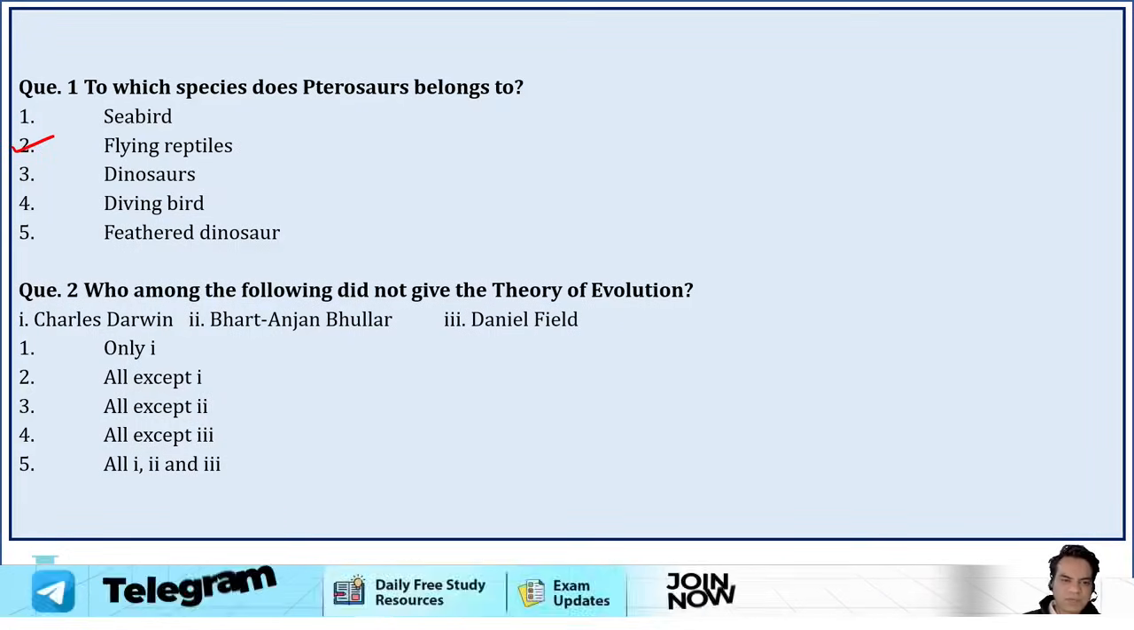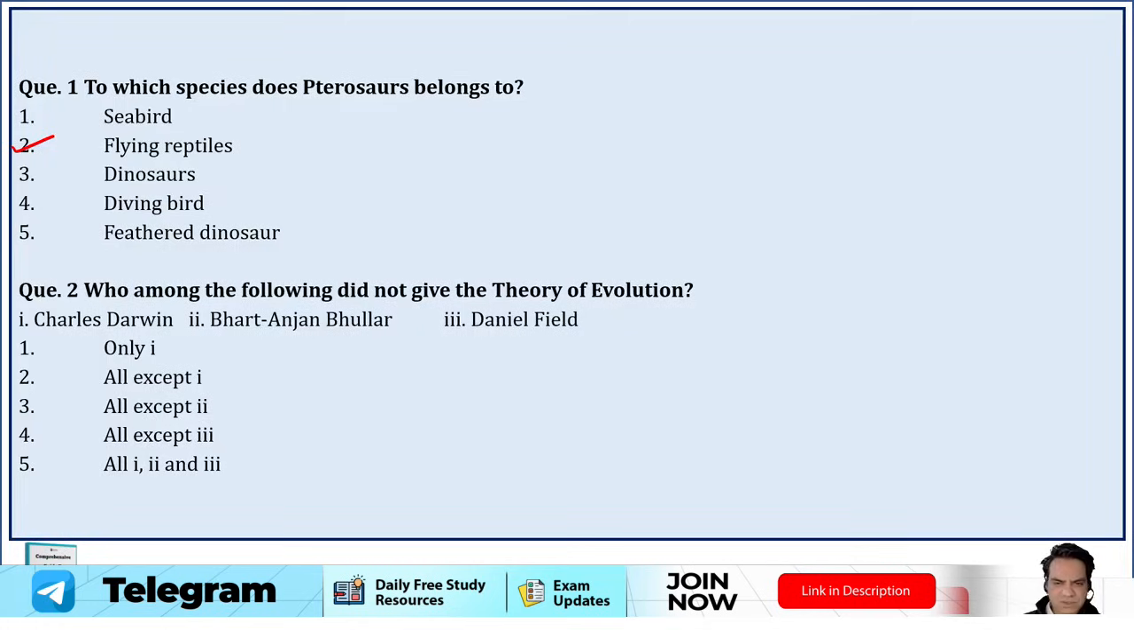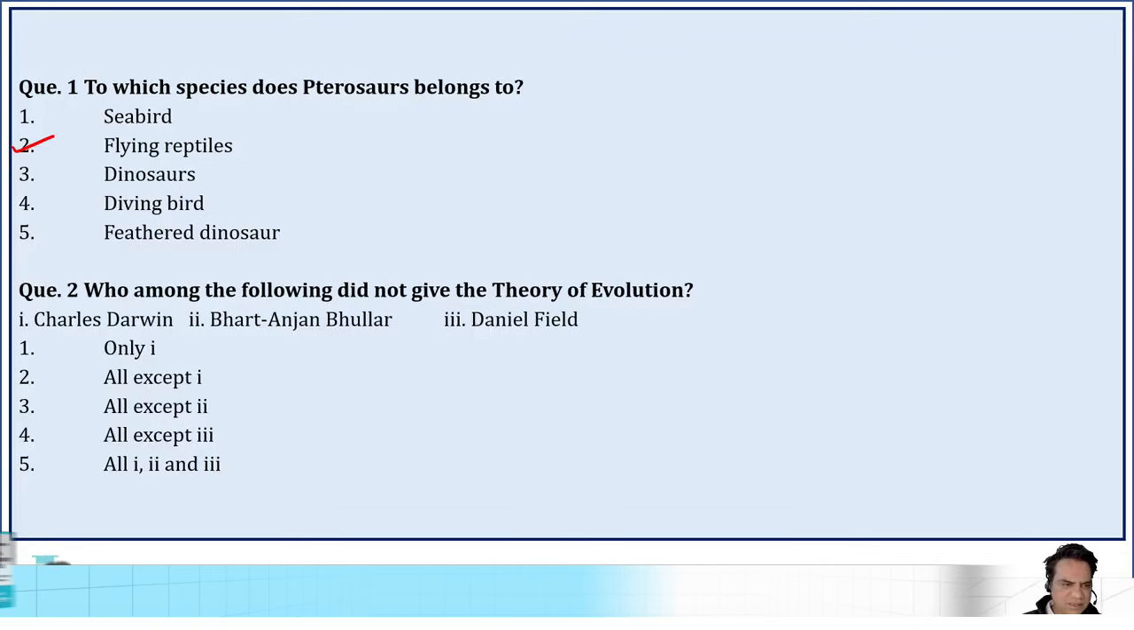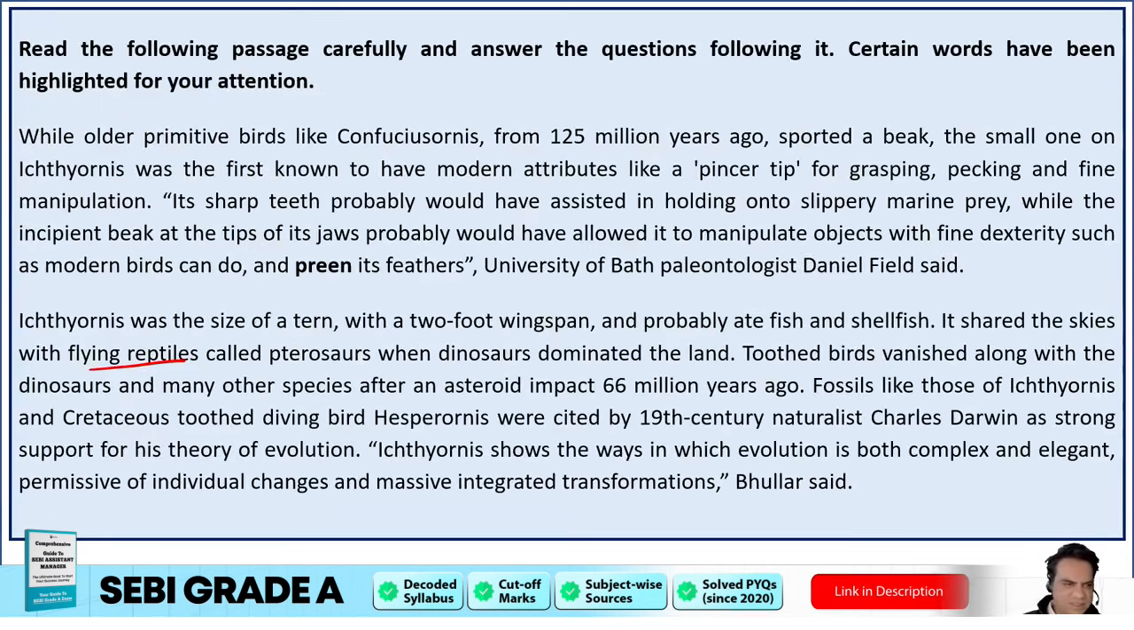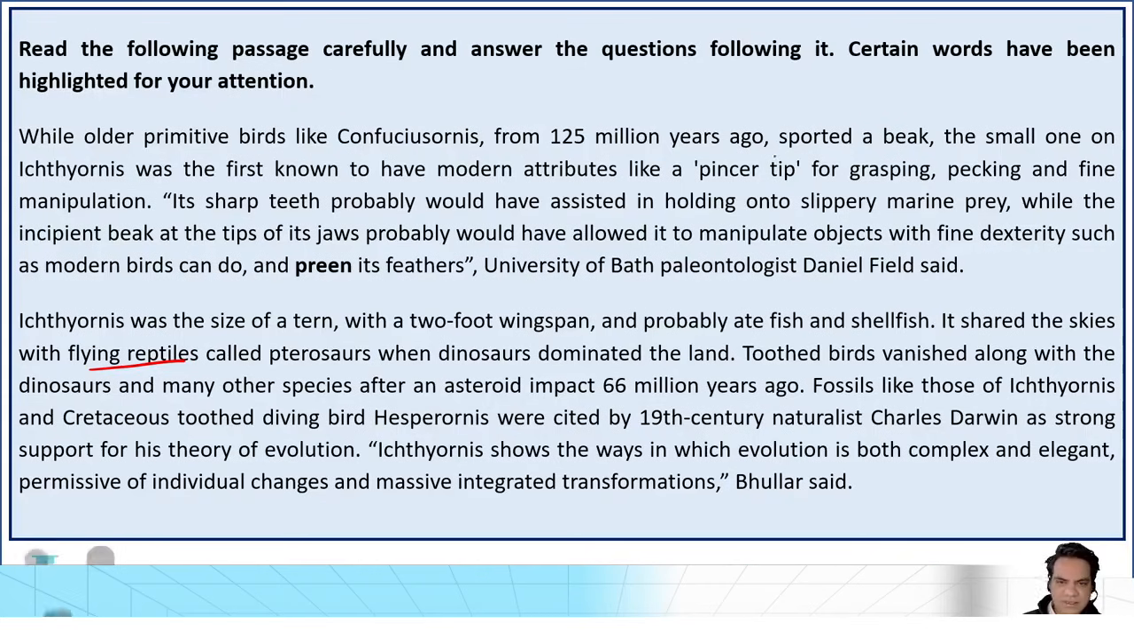Who among the following did not give the theory of evolution? Charles Darwin, Bharat Anjan Buller, or Daniel Field. Which of them did not give the theory of evolution? Darwin did give it. What did Bharat Anjan Buller and Daniel Field say?